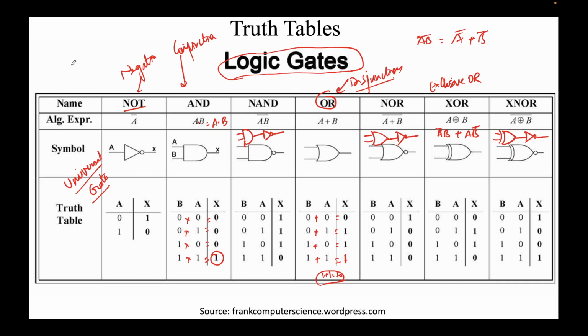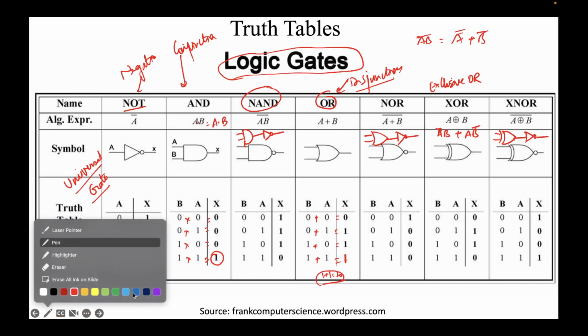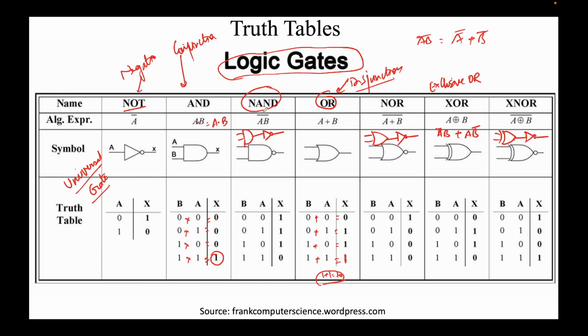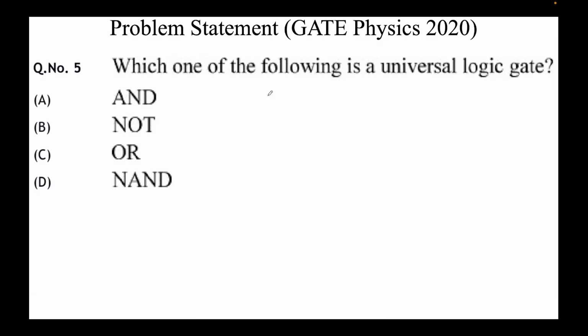We have found out that NAND and NOR are universal gates. Why? Because using NAND, I can do any of these operations. I can do NOT, I can do AND, I can obviously do NAND. I can do OR, NOR, XOR, XNOR. Everything I can do just by using NAND gates or a combination of NAND gates. We'll see in the next slide.